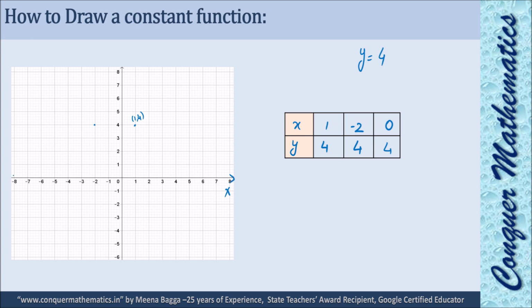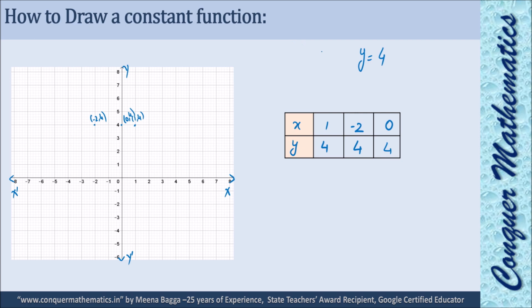Okay, I hope you are understanding this. And y on this axis. Okay, if we put x as 1, we will get y as 4. If we put x as minus 2, we will get y as 4. If we put x as 0, then also we will get y as 4. So these are some points on the graph of this function y is equal to 4.